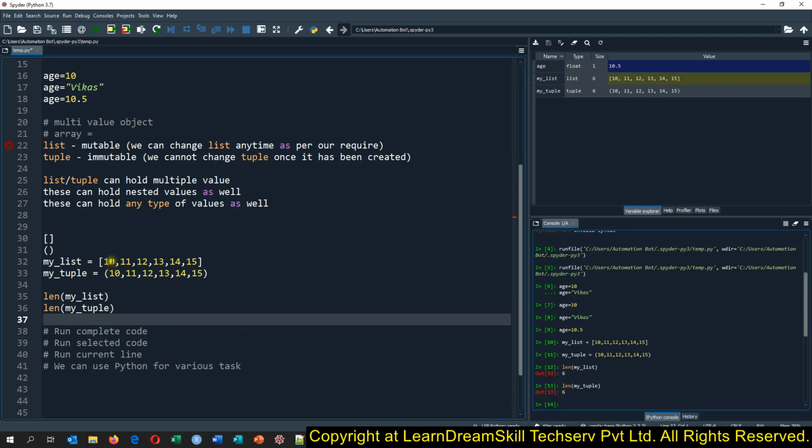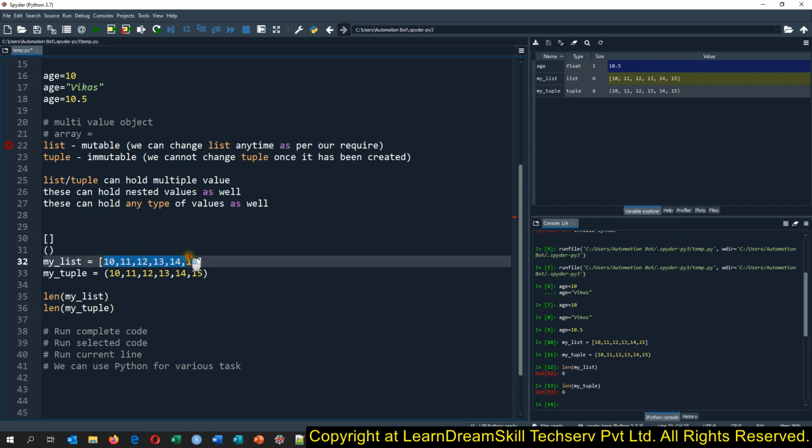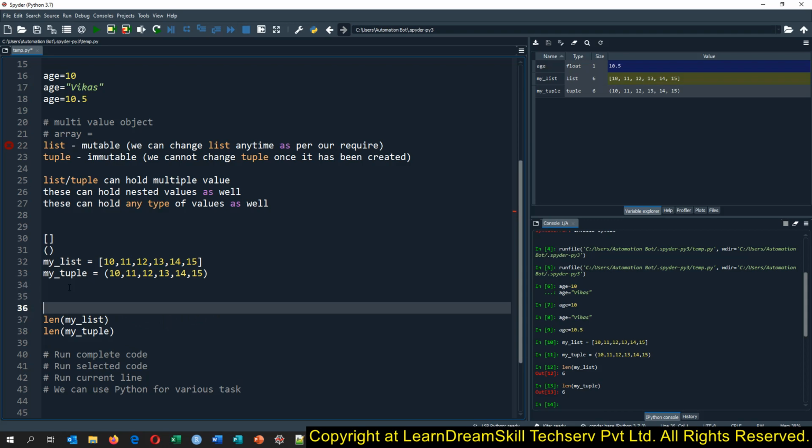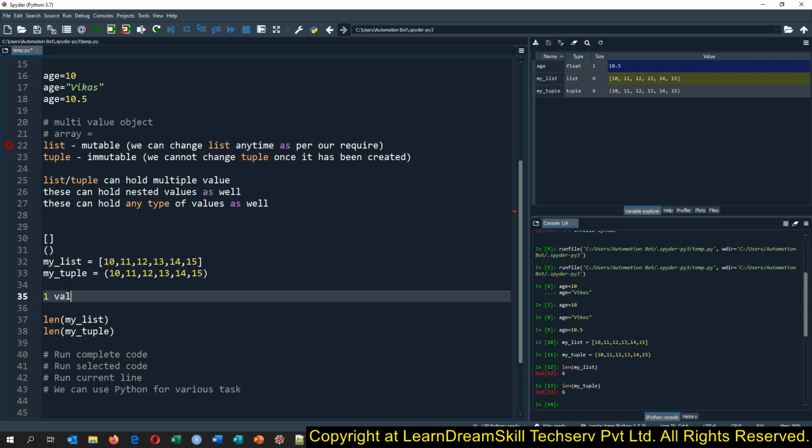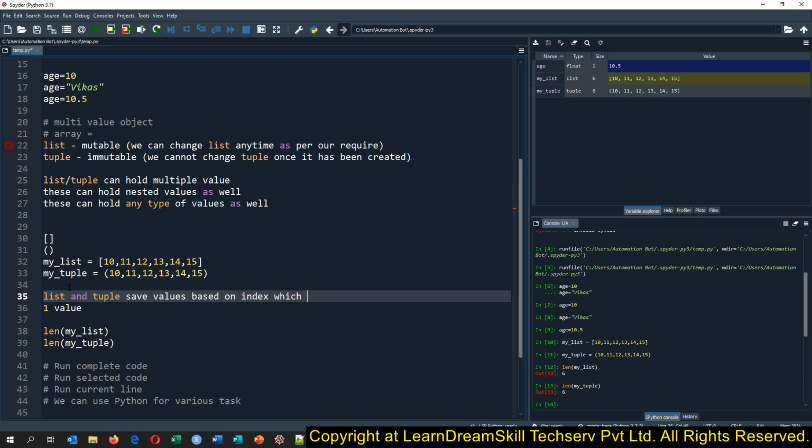Now let me tell you how list and tuple save the value. List and tuple save values based on index, which starts from 0. Okay, so it is the definition.